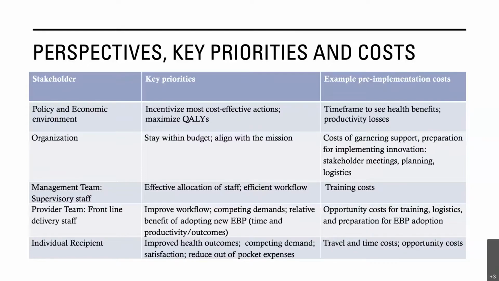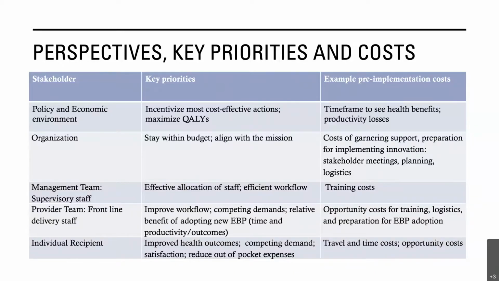For the policy and economic environment, key priorities are likely to be maximizing QALYs, or quality adjusted life years. An example of pre-implementation costs would be productivity losses or time frame to see health benefits. In contrast, for the supervisory staff, key priorities may include effective allocation of staff and efficient workflow. And an example of pre-implementation costs includes training costs.